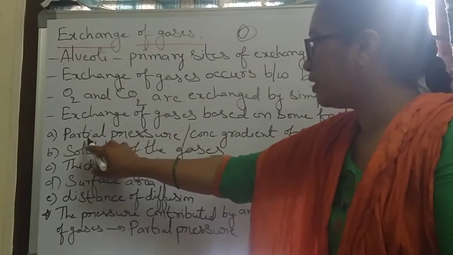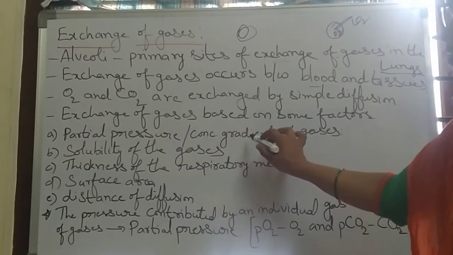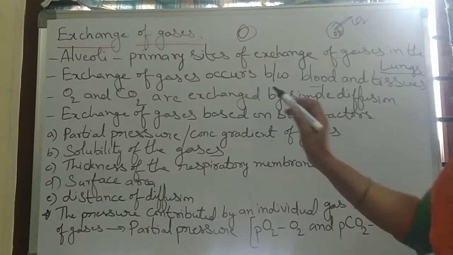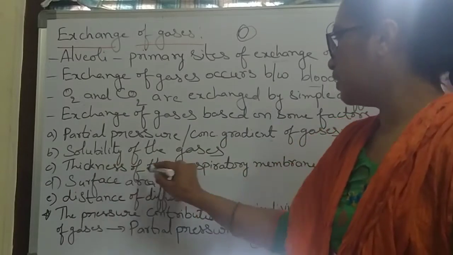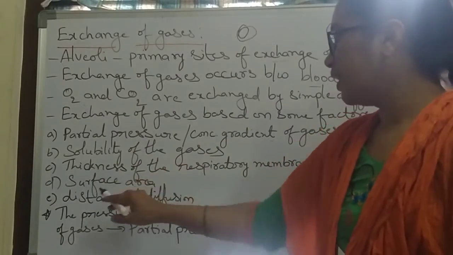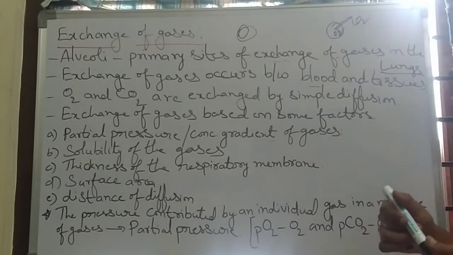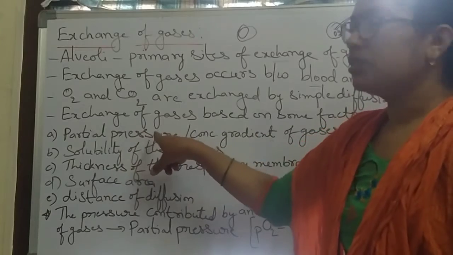Some factors, what are they? Partial pressure, which is also called the concentration gradient of gases. Next, solubility of the gases. And next, thickness of the respiratory membrane and surface area, distance of diffusion. Here, what is partial pressure?